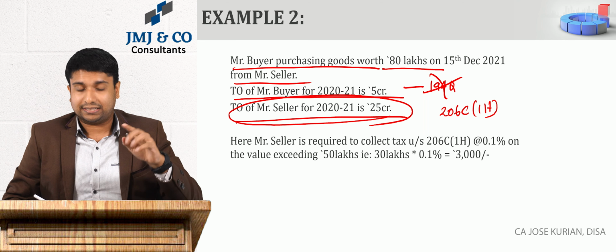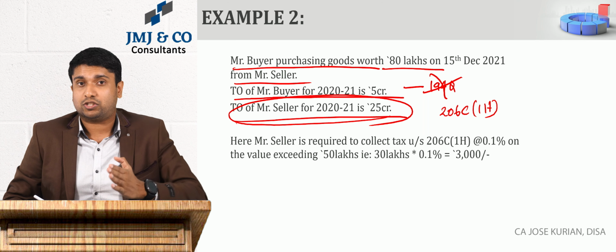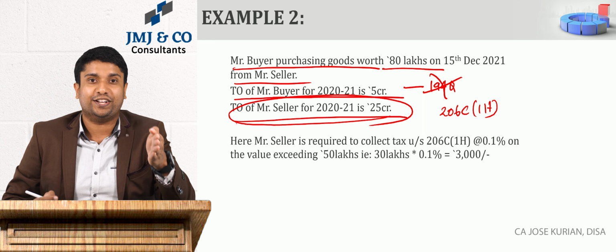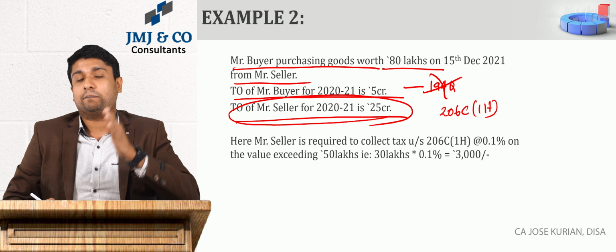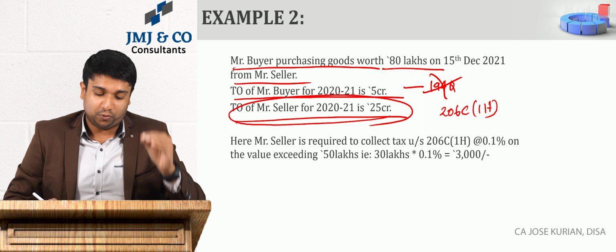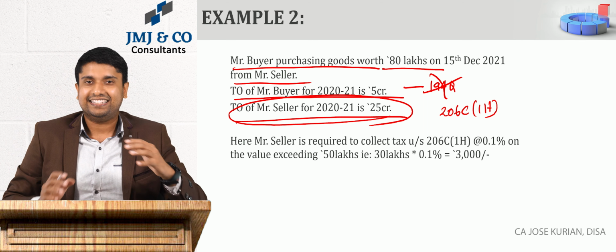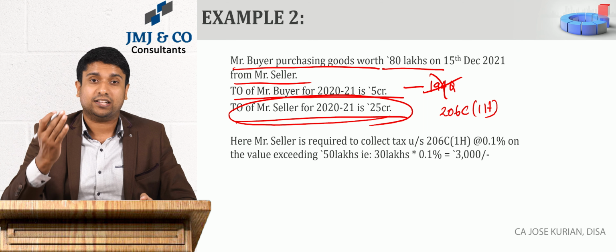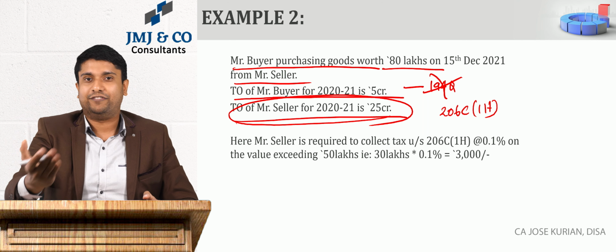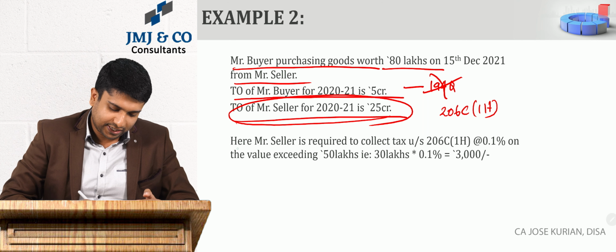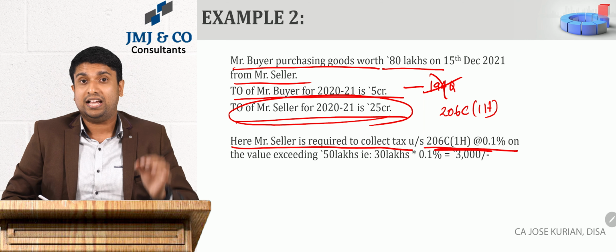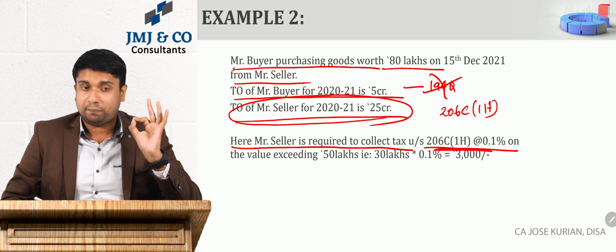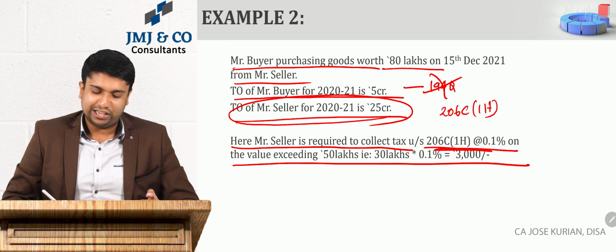And along with that, under 206C1H, I hope you have gone through that particular video. Under 206C1H, if the seller's preceding year's turnover is more than 50 lakh, then the seller is required to collect TCS on that value exceeding 50 lakhs. That's what they are saying. So here Mr. Seller is required to collect tax under 206C1H at what rate? At 0.1 percent on the value exceeding 50 lakhs.